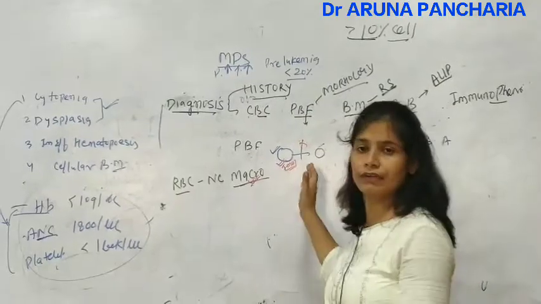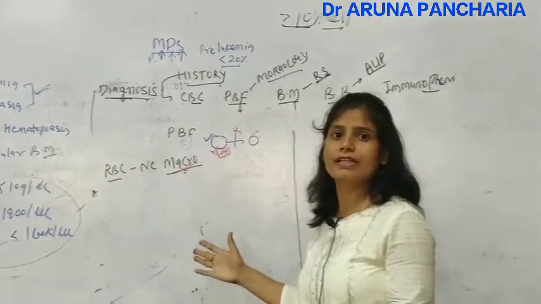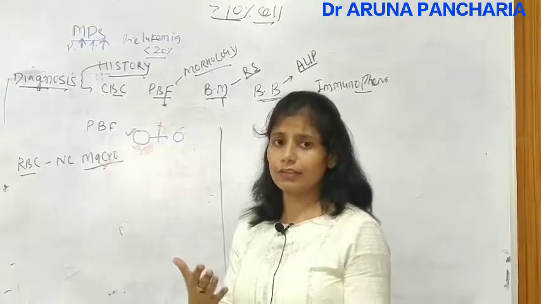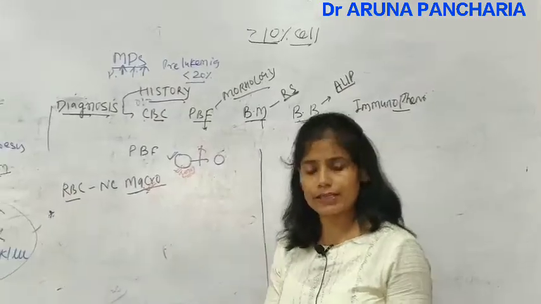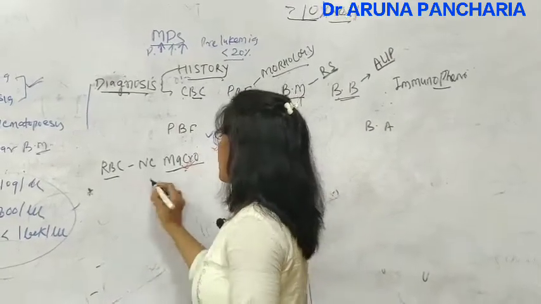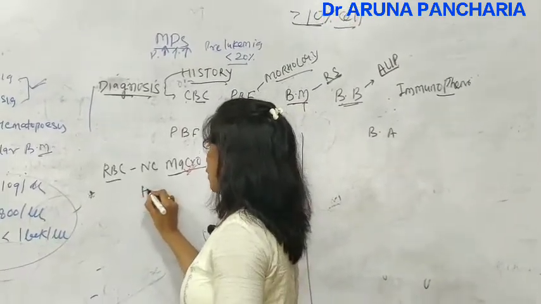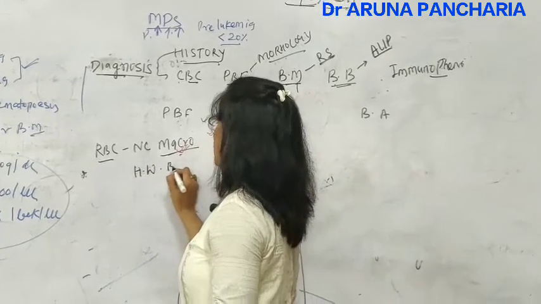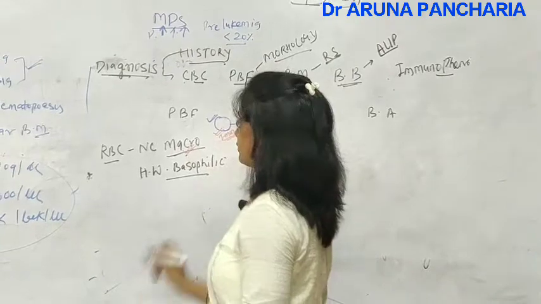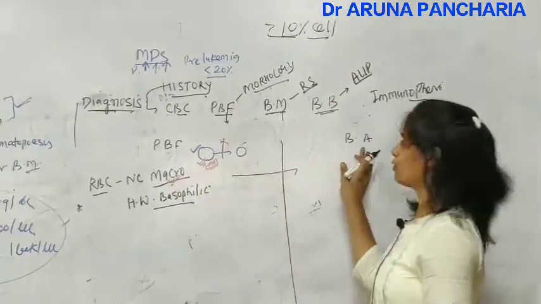The same will apply to the granulocytic series also. That's why your immature cells are more. The other thing is the RBC inclusions like Howell-Jolly bodies and basophilic stippling. And what is happening in the bone marrow aspirate?